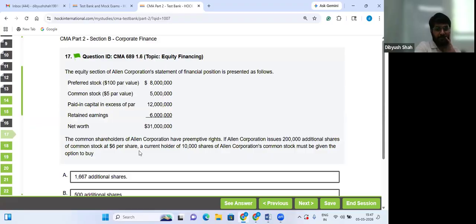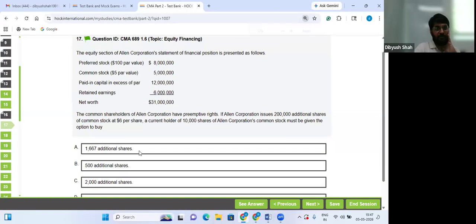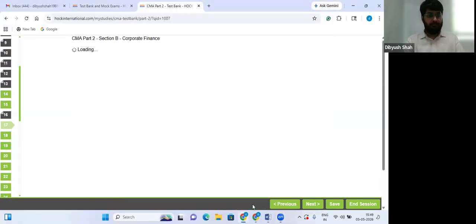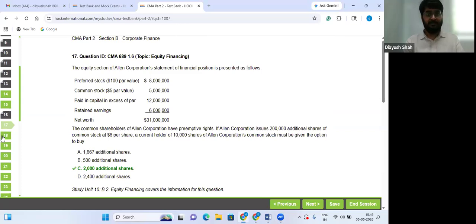This is similar to the question I have already solved today. Please solve this right now only. Yes, 2000 is correct. Good.